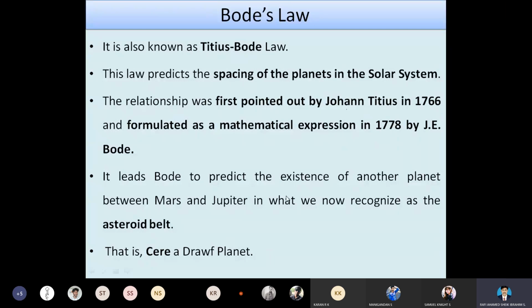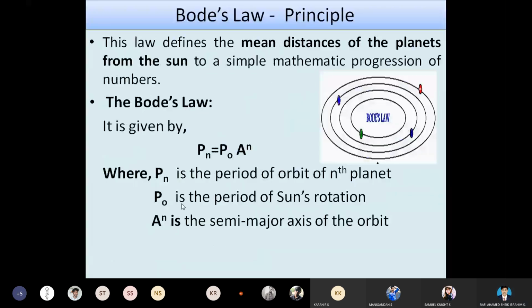It leads to the prediction of the existence of another planet in the solar system, orbiting in between Mars and Jupiter, in the asteroid belt. So that is Ceres, which is named a dwarf planet. So this is defined as the principle for Bode's law.